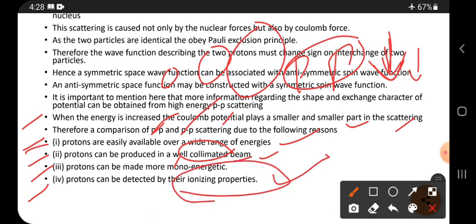Ionizing property. What is ionization, I will explain, and I will upload that video, for the range of the alpha particle. So in the range of the alpha particle I will explain what the ionizing properties are, what ionization is.